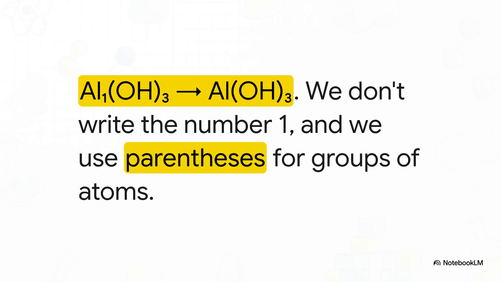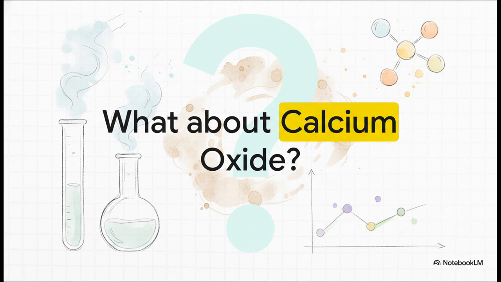Now, there are 2 little cleanup rules. First, in chemistry, we never write the number 1 as a subscript. It's just invisible. Second, because hydroxide, the OH, is a group of atoms, we have to put it in parentheses to show that the little 3 applies to the whole group. And there you have it, aluminum hydroxide is Al(OH)3. See? Not so bad.